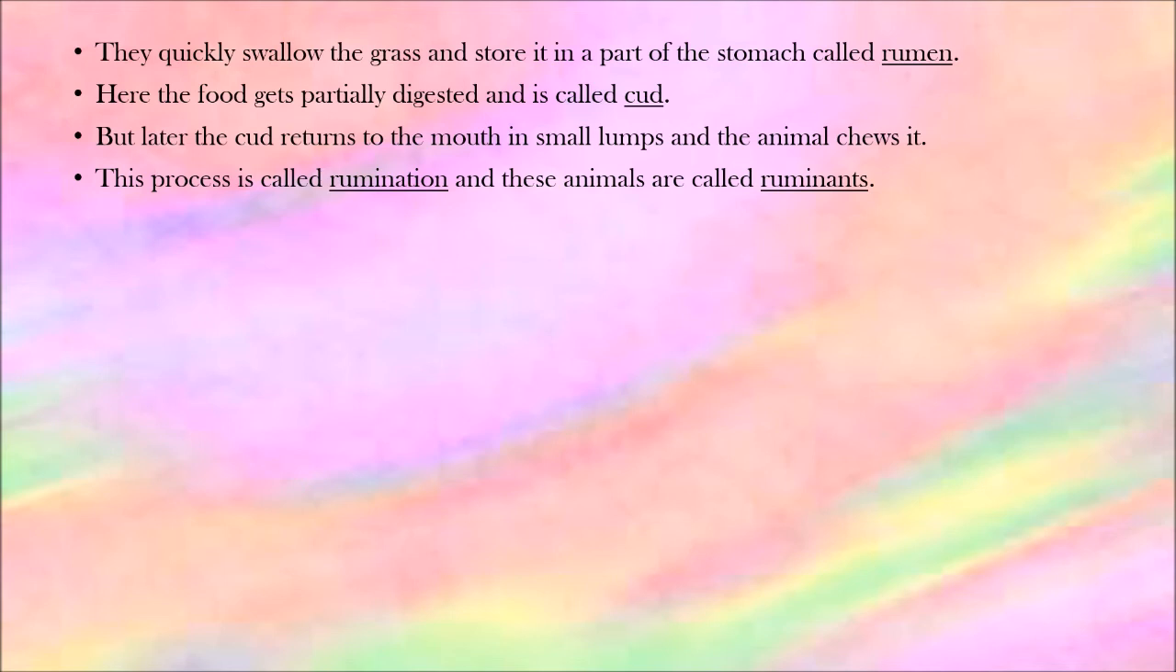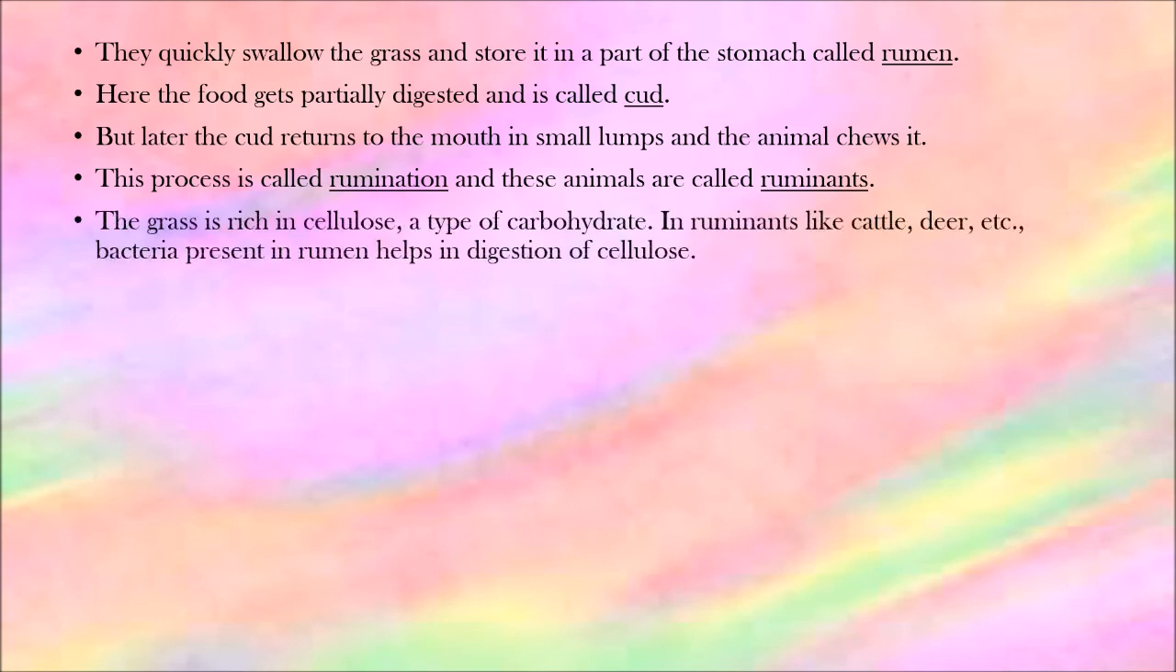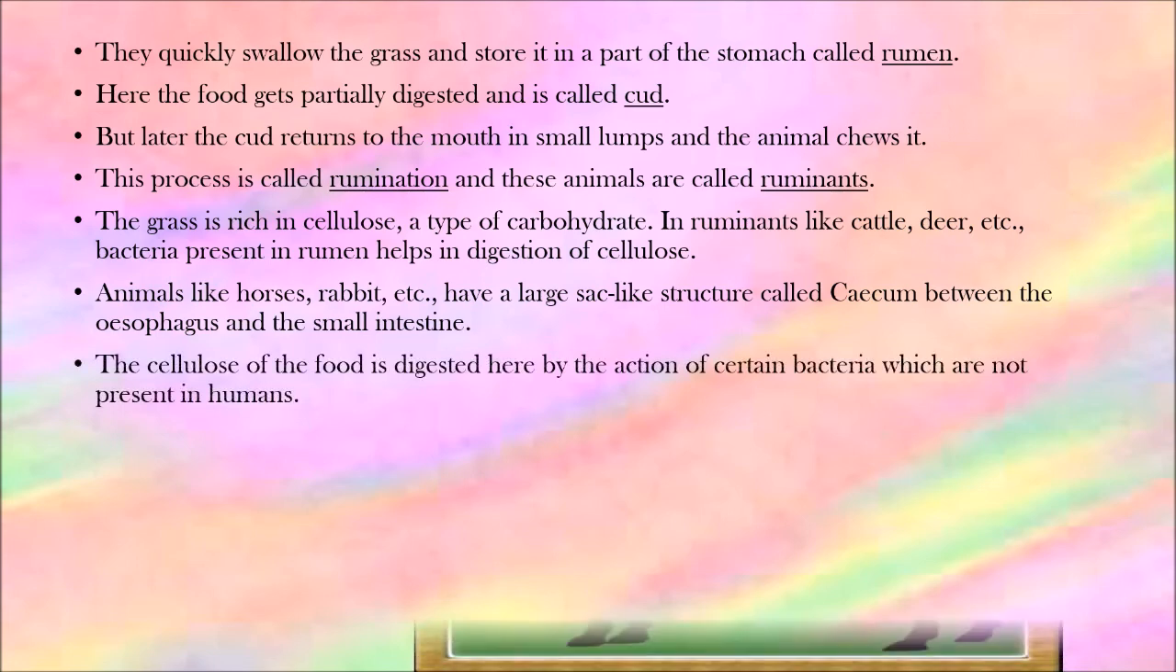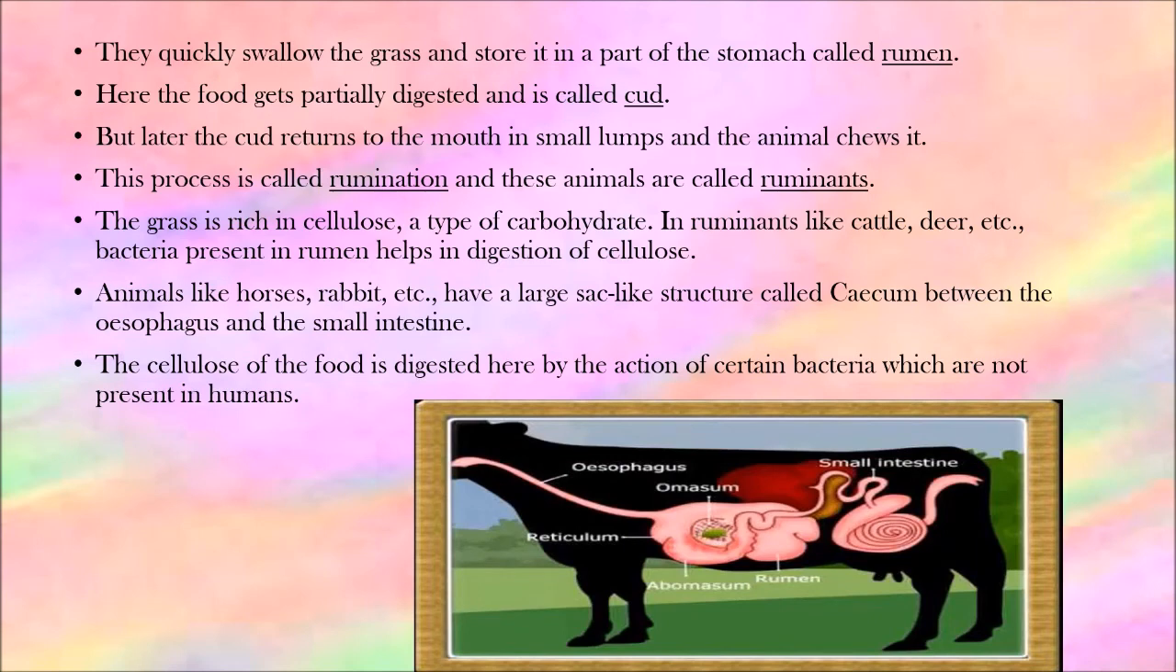Later it comes back from inside to their mouth in small lumps and they continue to chew it. The grass is rich in cellulose, a type of carbohydrate. In ruminants like cattle, deer, etc., bacteria present in the rumen help in digestion of cellulose. Many animals, including humans, cannot digest cellulose. Animals like horses, rabbits, etc. have a large sac-like structure called caecum between the esophagus and the small intestine. The cellulose of the food is digested here by the action of certain bacteria which are not present in humans.